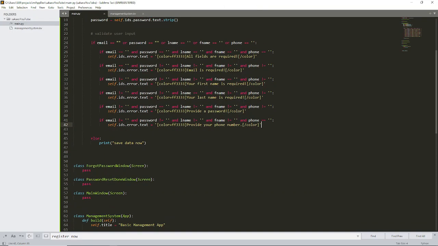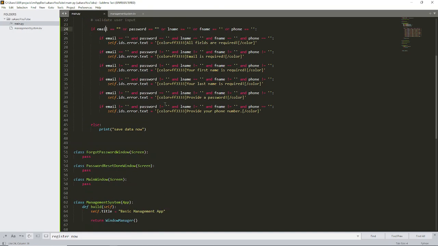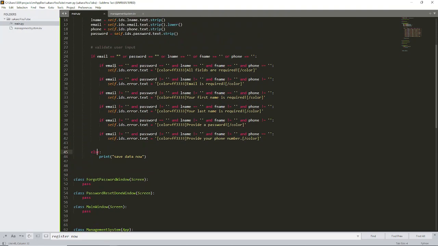Okay, now the next thing that we want to do is, if all of these input fields are provided and all this validation works well, then we want to come into the else statement, meaning the check will fail. If it's false, then we will come into this else statement and print "save data now." But before we save data, we are just checking that the input fields are not empty.